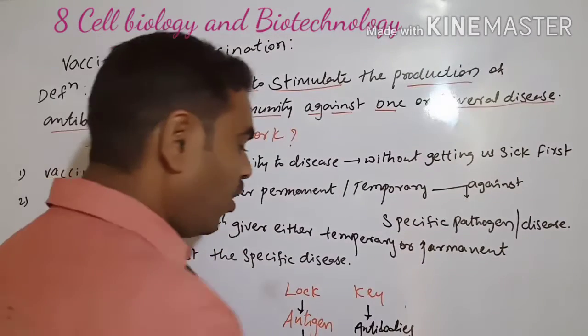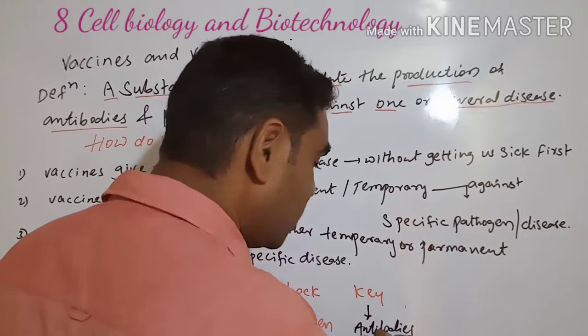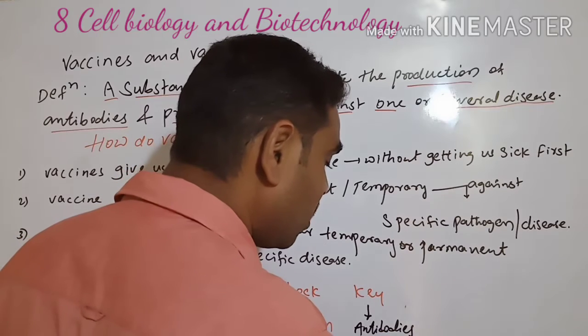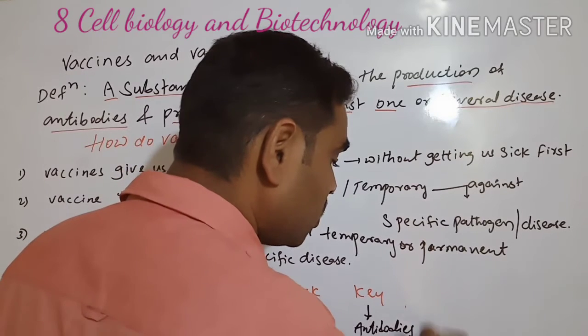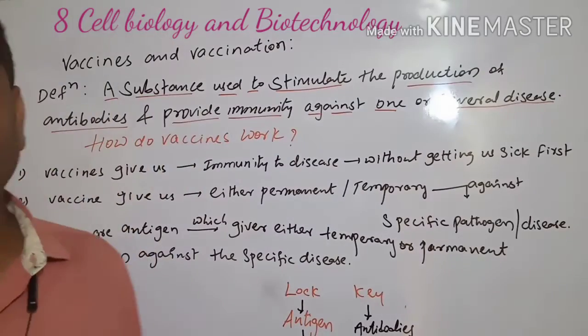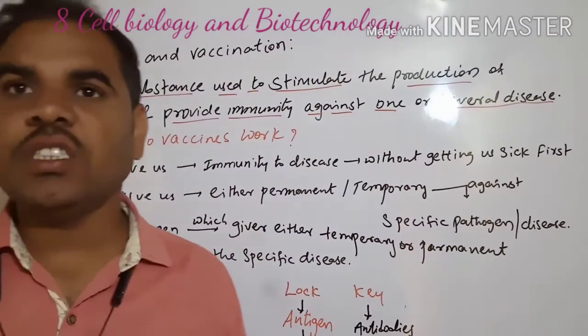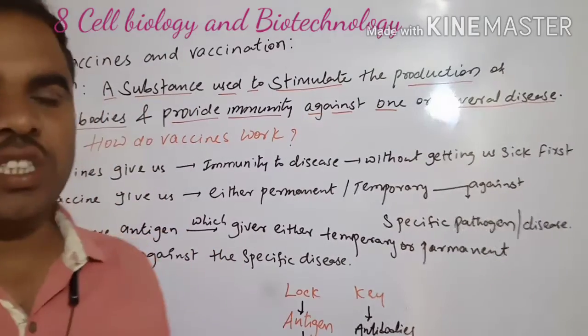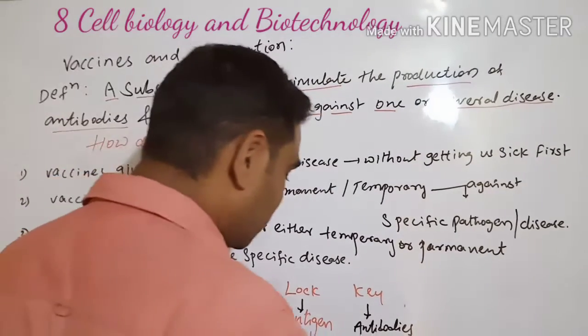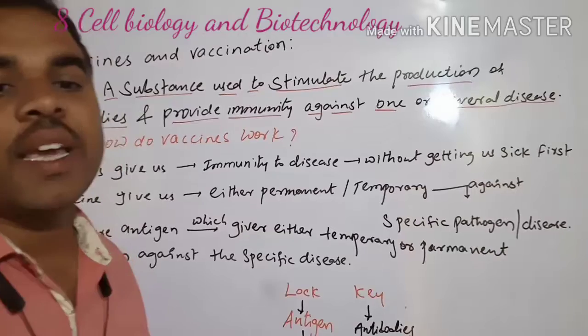And antibodies are like a force. What forces do we have in our India? Military force, air force, and navy force. There are three types of force.